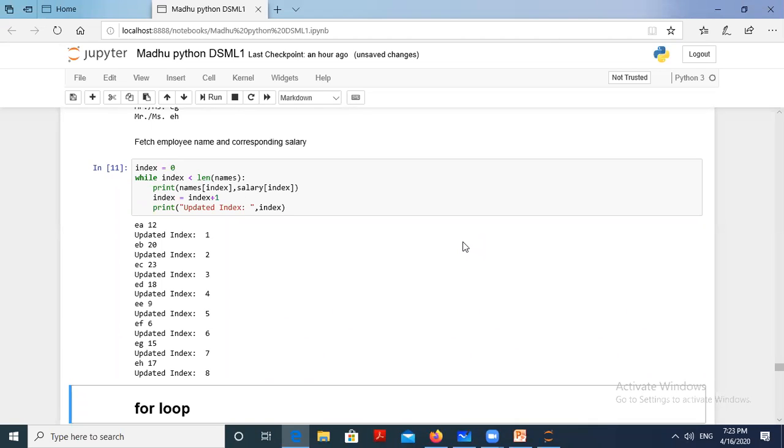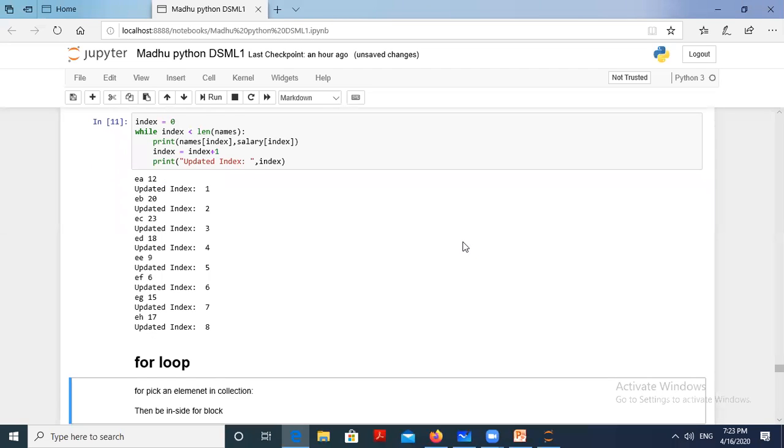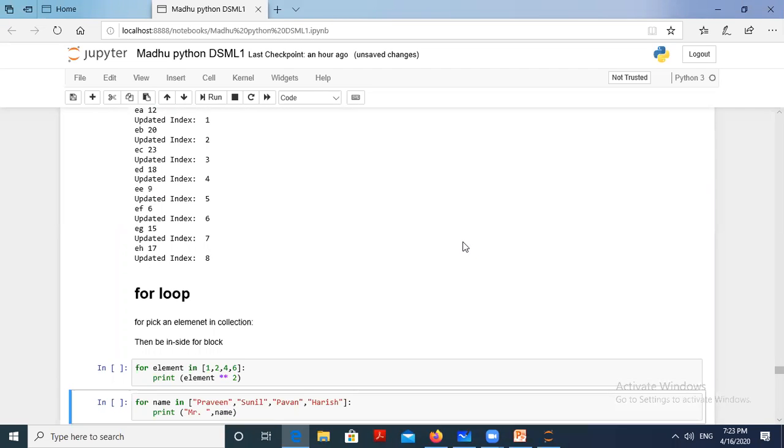Okay, this is about the while loop. The while loop will continue till that condition is true. If it is false, then go to the next step: break the while loop and print the remaining things or execute other things. This is the way we can do the while loop in Python programming.